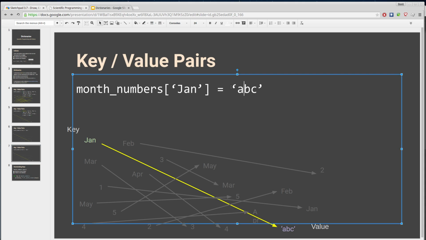If I was to do something like this, right, that would actually create a brand new key called DEC for December and associated with the number 12. All right, so you can add things to a dictionary just by basically assigning a key value that doesn't already exist.